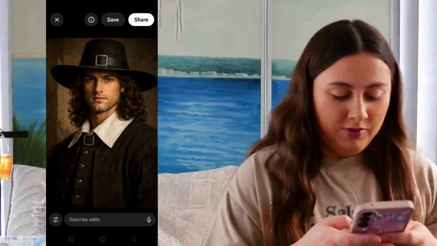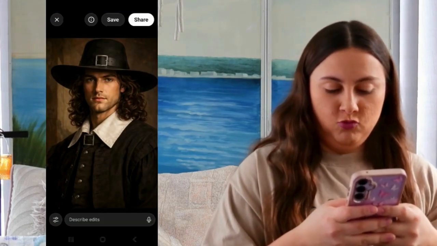Ooh, hello. Ooh, that's a very good looking Puritan man right there. Okay, I like it. That's actually kind of how I pictured him in my head too, so very nice, Joseph. Okay. And I don't know why I keep saying their heights because they're not giving me full-length images anyway, but okay.